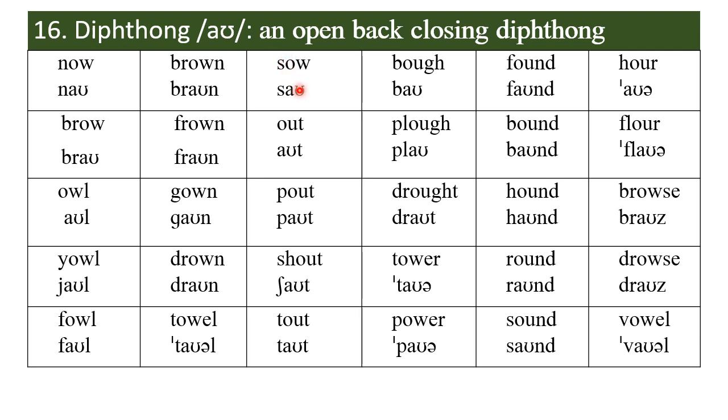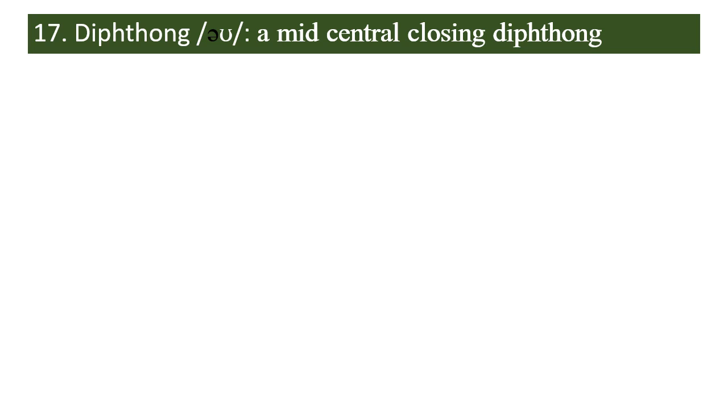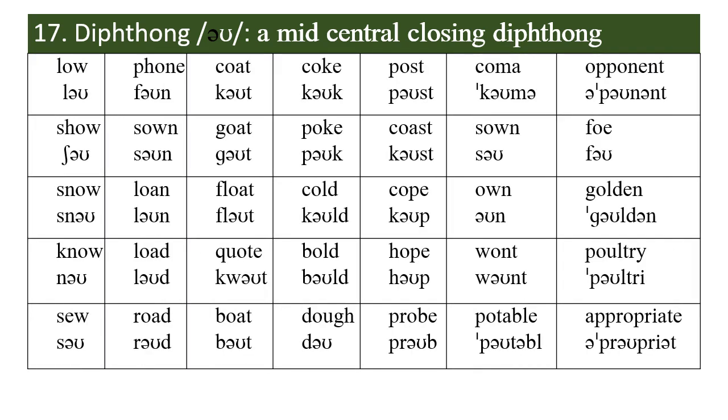The next one is o. Vowel 17 is the diphthong o. It's a mid-central closing diphthong. It occurs in low, show, snow, no, so.